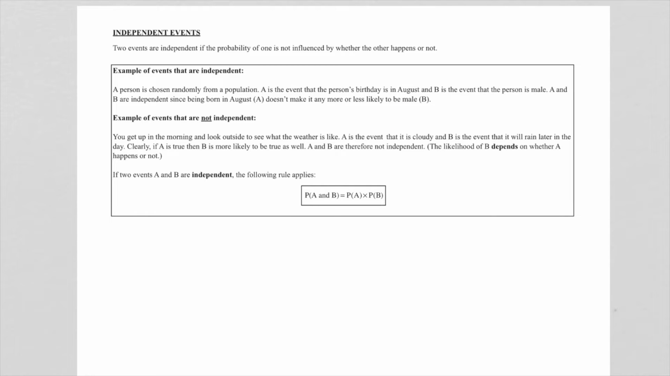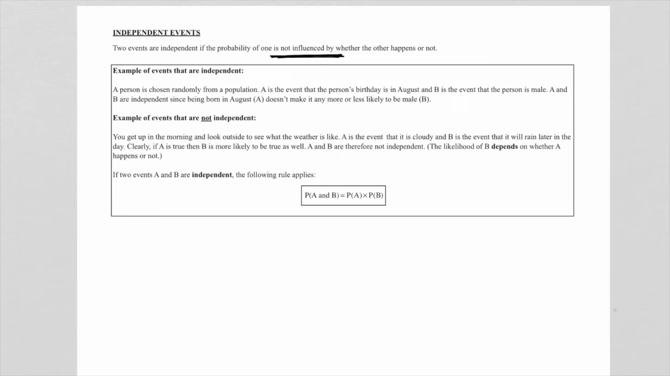So I hope by reading this carefully, you will understand what I meant by saying the one's got no influence on the other one. And I think it is quite clear if you look at this. So if the one event is a person is born in August, the other event is that the person is male or female, it is quite clear that being born in August has no effect on gender. And that is why we will refer to these two events as independent.